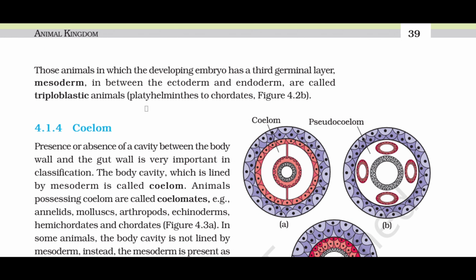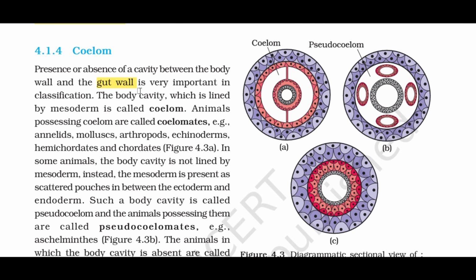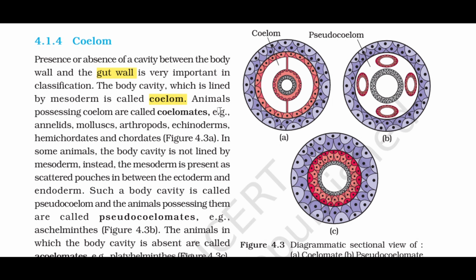4.1.4 Coelom. Presence or absence of a cavity between the body wall and the gut wall is very important in classification. The body cavity, which is lined by mesoderm, is called coelom. Animals possessing coelom are called coelomates, example annelids, mollusks, arthropods, echinoderms, hemichordates and chordates, figure 4.3a.